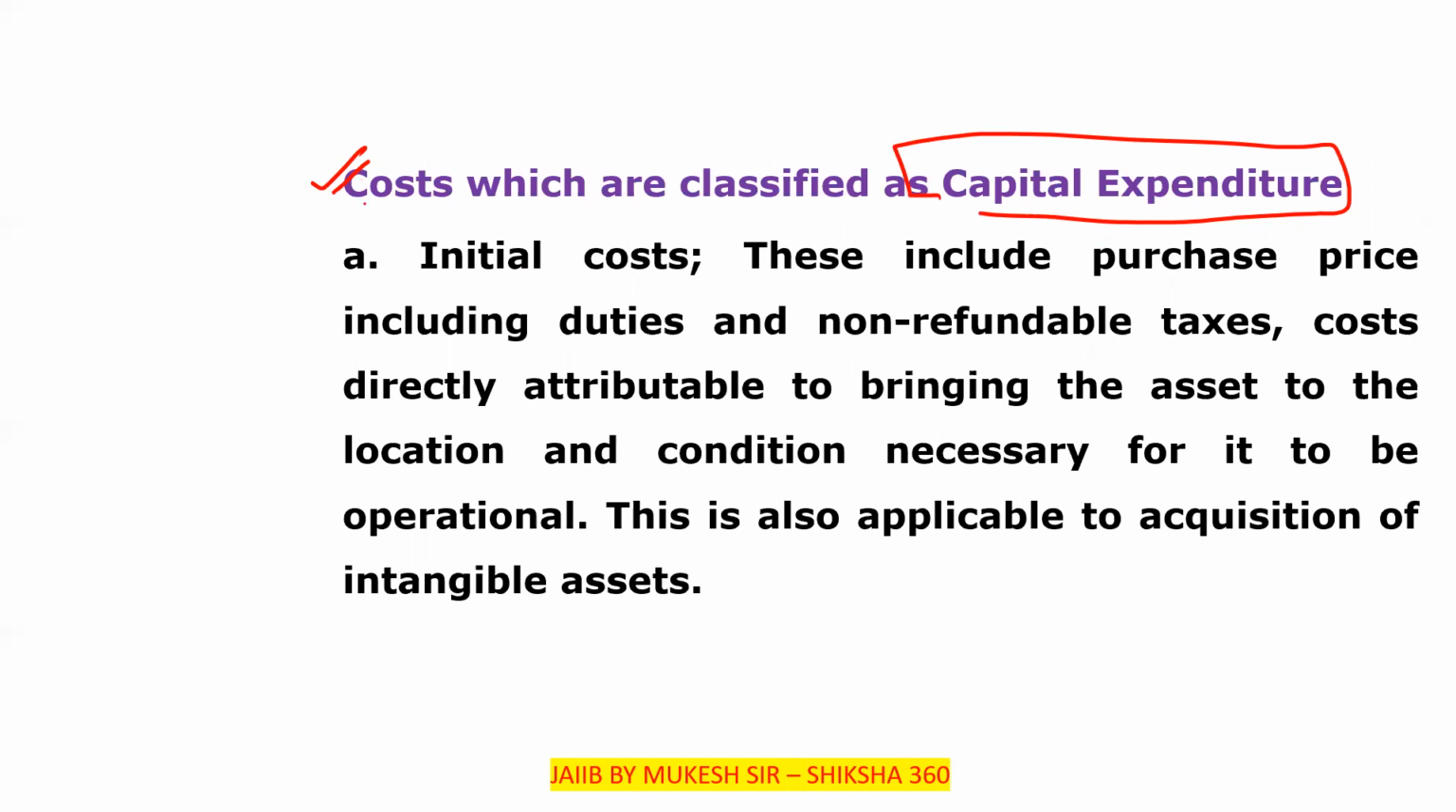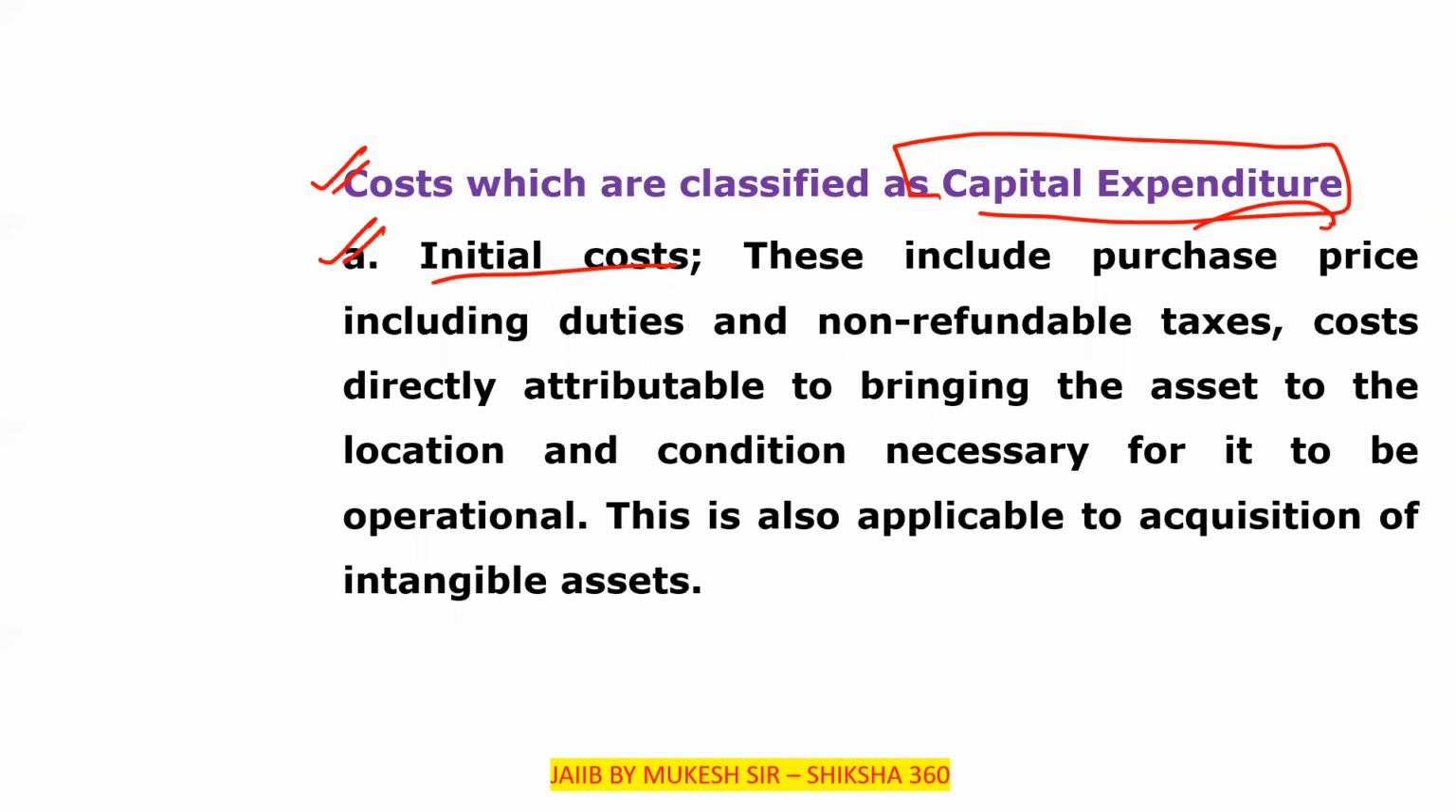First of all, we have the initial cost. This includes the purchase price, including duties and non-refundable taxes, and cost directly attributable to bringing the asset to the location, such as transportation cost, and the condition necessary for it to be operational, like electricity connections.